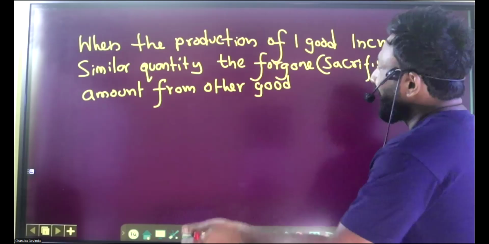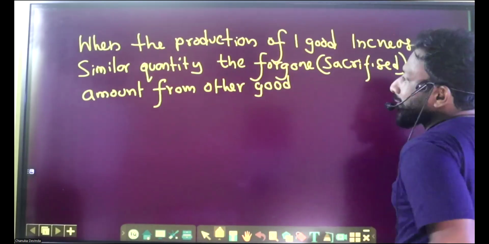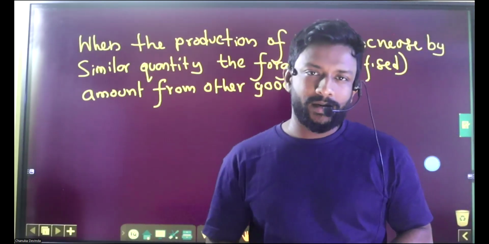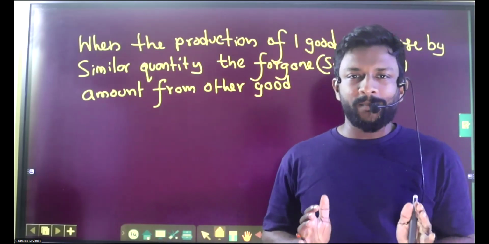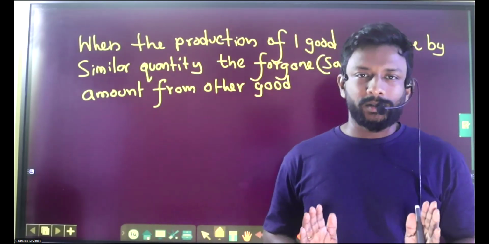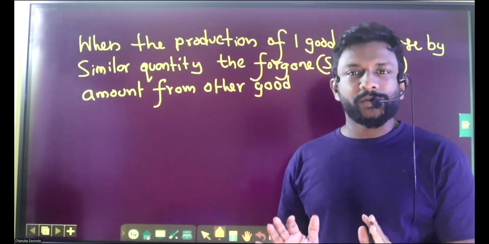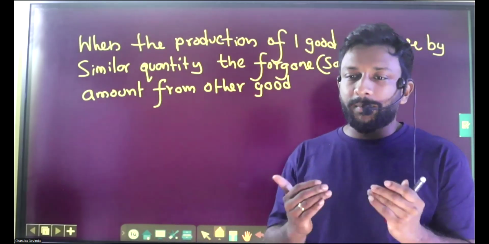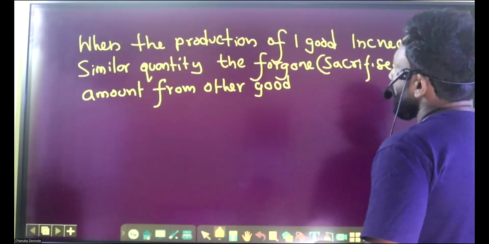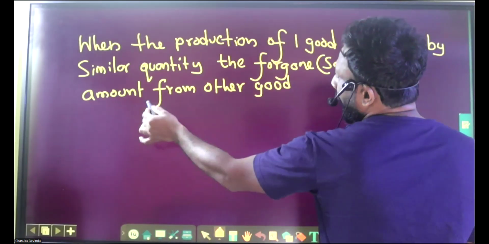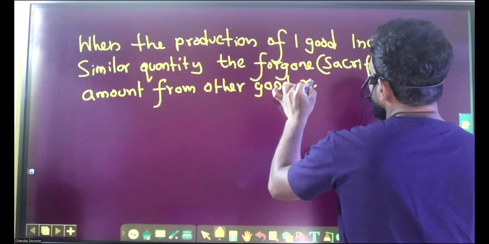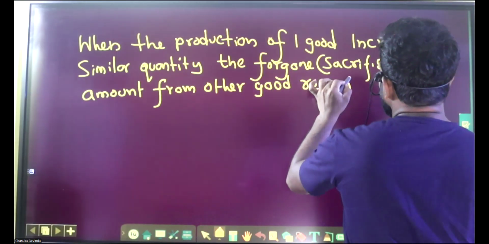Opportunity cost means the foregone or sacrificed amount, right? So in constant opportunity cost, the foregone amount from the other good remains constant.